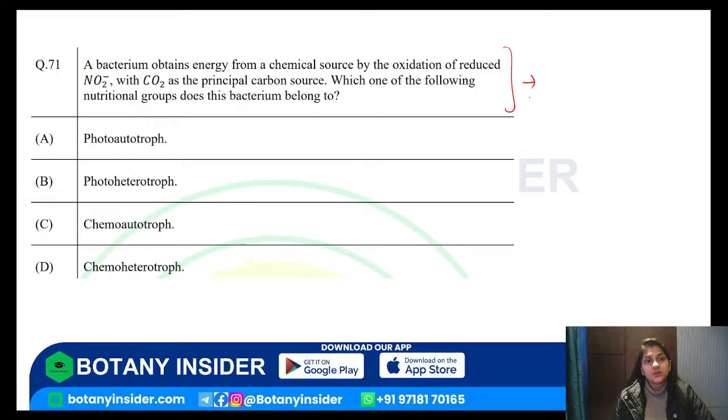Which of the following nutrient groups does this bacterium belong to? Photoautotroph, photoheterotroph, chemoautotroph or chemoheterotroph. Mark the answer for the question everyone, then we'll do it together.